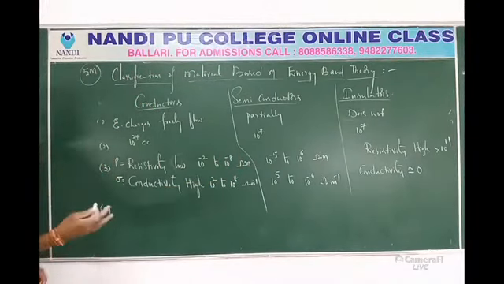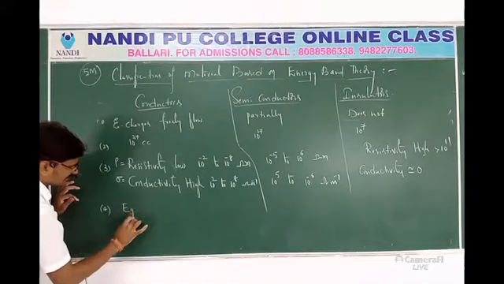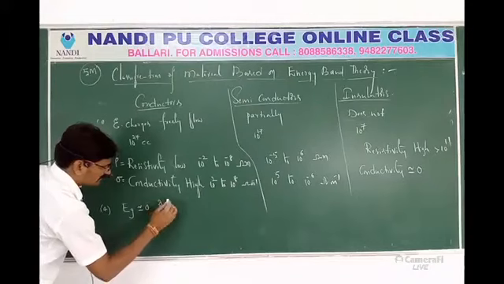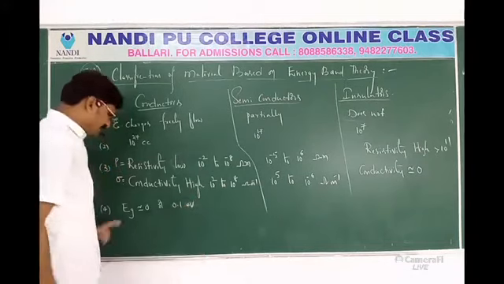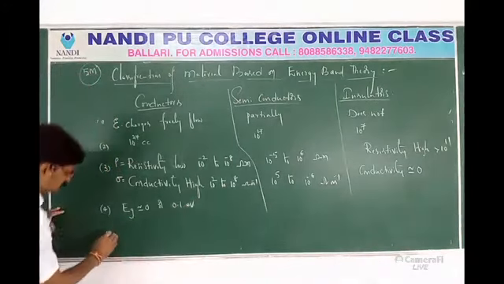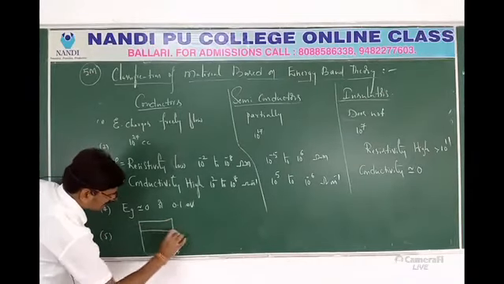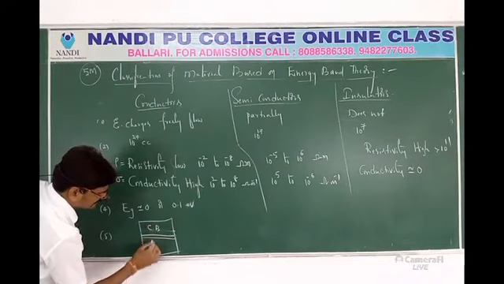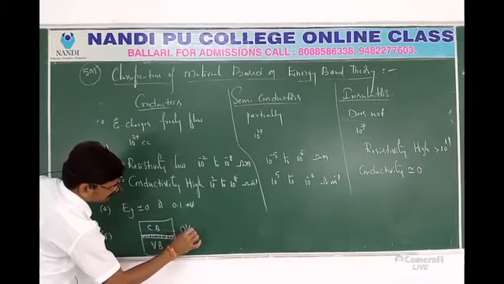Now the most important point, what we have discussed according to energy band. What is the energy gap? For conductors, the energy gap is approximately 0, or of the order of 0.1 electron volts. Why approximately 0? This is the conduction band and this is the valence band. The conduction band and valence band overlap.